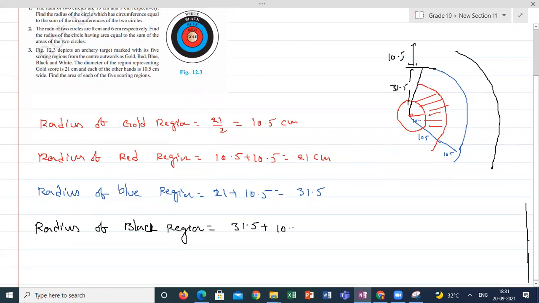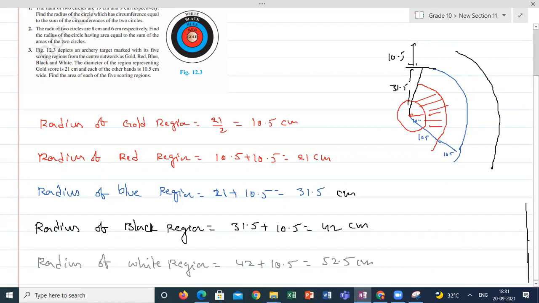(31.5 plus 10.5). This will be 32 plus 10, 42 centimeter. The next one is radius of the white region. So just one more 10.5 will increase. So 42 plus 10.5 will be 52.5 centimeter. Now it will be easy to calculate the radius of all the regions. With the help of this data, we have to proceed to calculate the radius of all the regions.